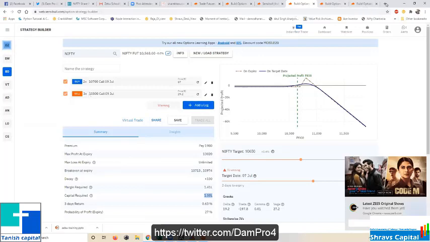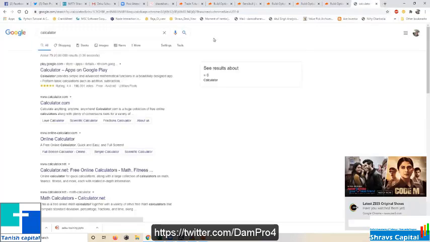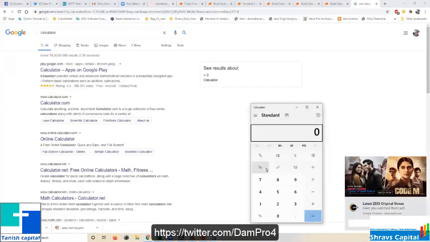Means if I am selling 10 lots and I am buying only 1 lot, so 10 divided by 1, my ratio is 10. If something bad happens, my 10 lots will get stuck. So instead I will reduce my ratio. So 5 I will sell divided by 1. So now 5 divided by 1. Now if something bad happens, 5 lots are stuck as an option seller.